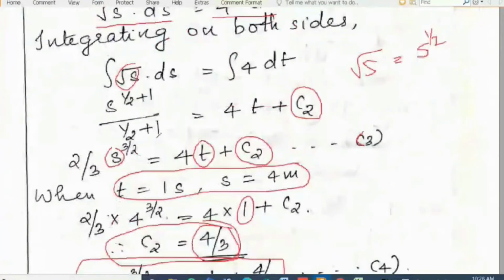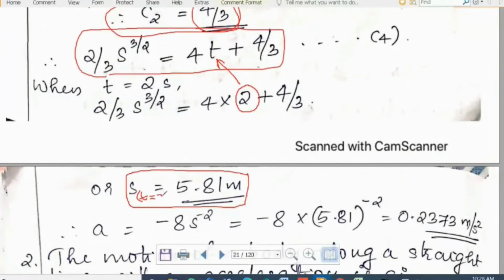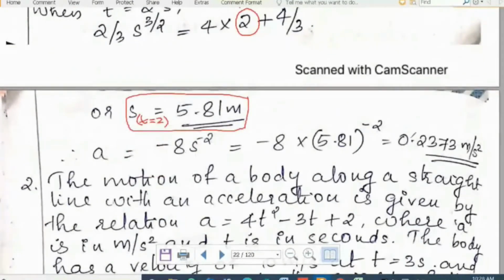So for that we substituted the value of 2 in the equation for displacement in terms of t. We got a value for s: when t is equal to 2, the displacement was 5.81 meters. So we can substitute this value of s in the initial equation for acceleration, a = -8 s^(-2) = -8 into 5.81^(-2), and we will get an acceleration of 0.2373 meter per second square. I hope it is clear for you.